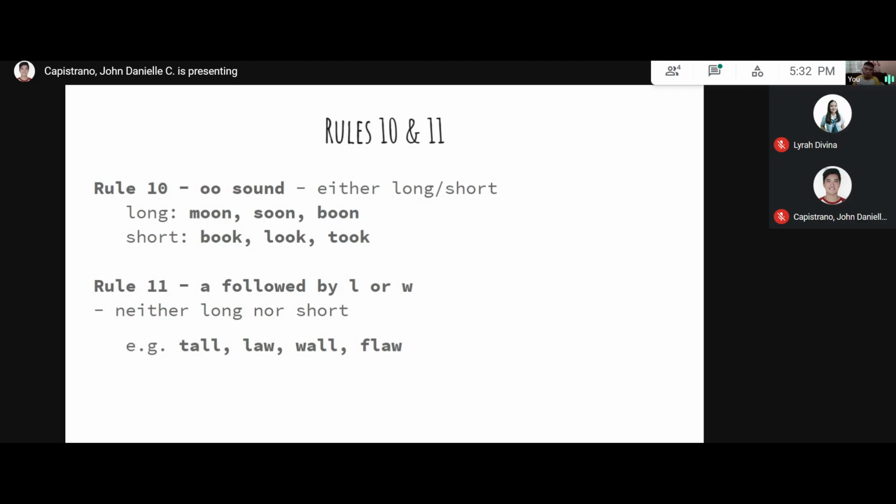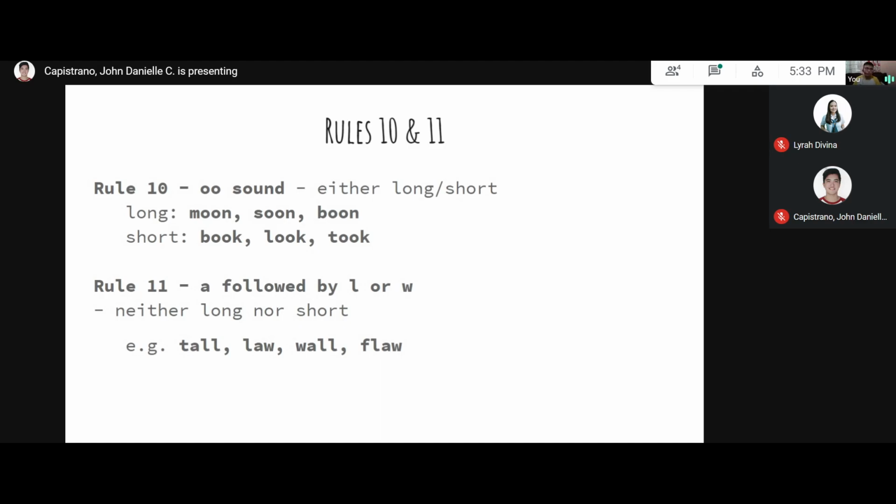So, for rule 10, we've got the oo sound. It's either a long oo or a short oo. For example, long: moon, soon, boon. It's a long oo sound. While for the short, we've got book, look, took. It's a short sound. Can you give other examples for this rule?